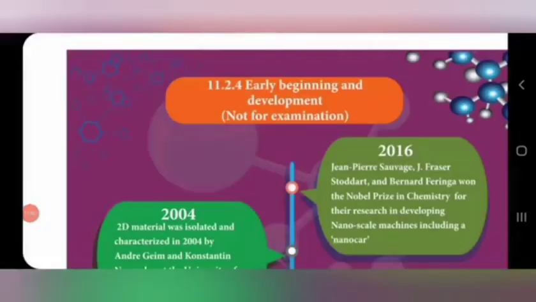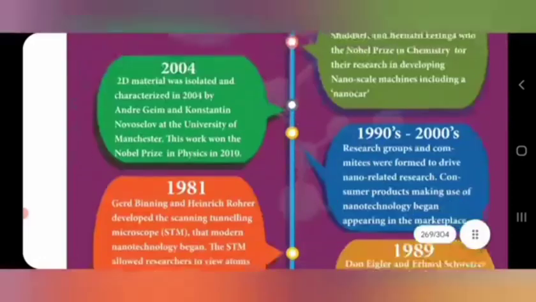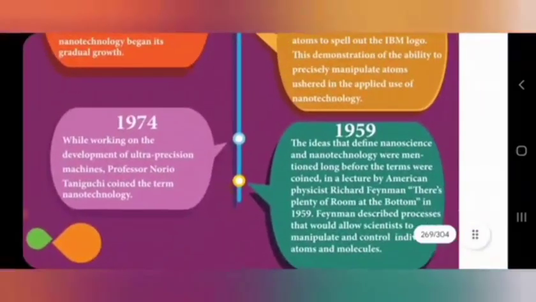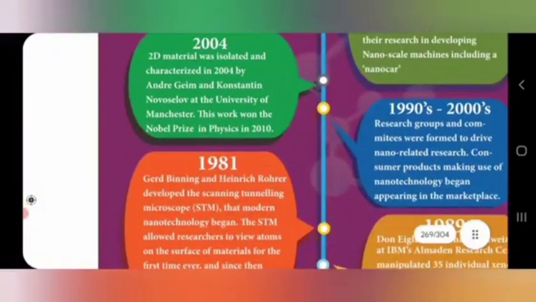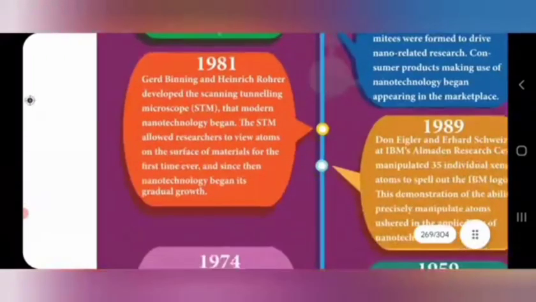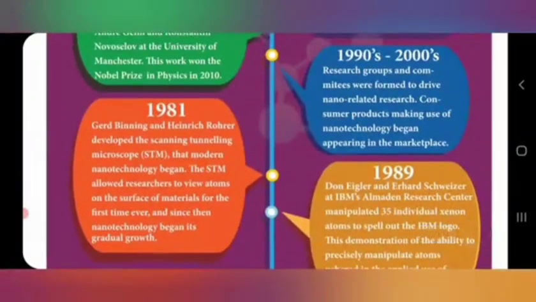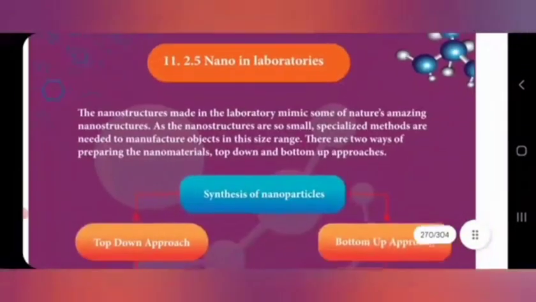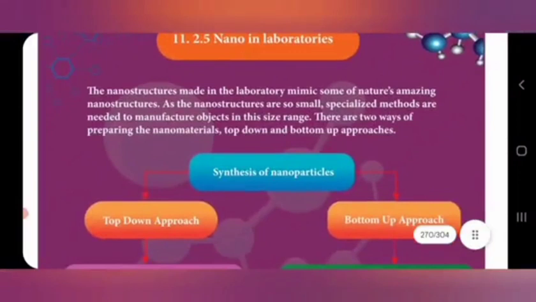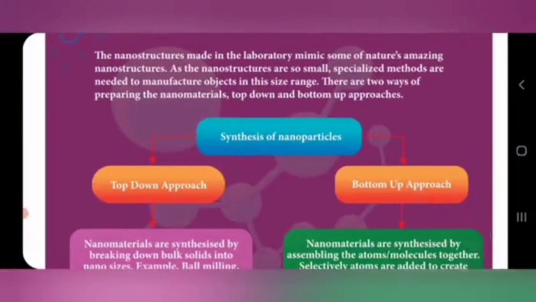And also some of the early beginnings and development of nanotechnology are given, from 1959 to 2004. It gives a lot of the developments in nanotechnology. This is not for examination. You just go through your book and know about the nanotechnology developments. And also nano in laboratories. We have to synthetically produce the nanostructures in laboratories.